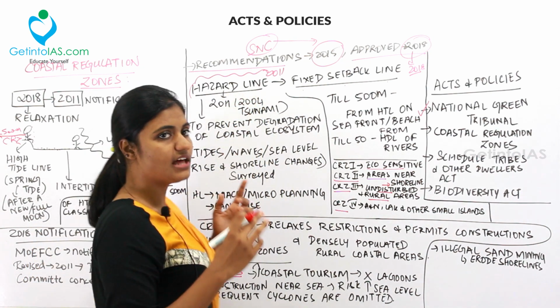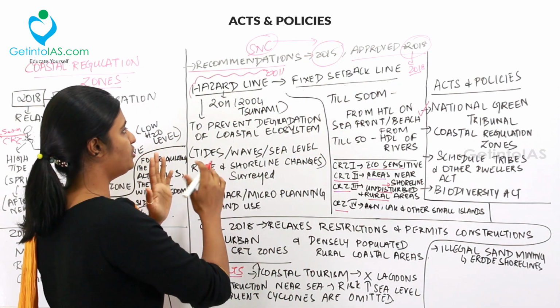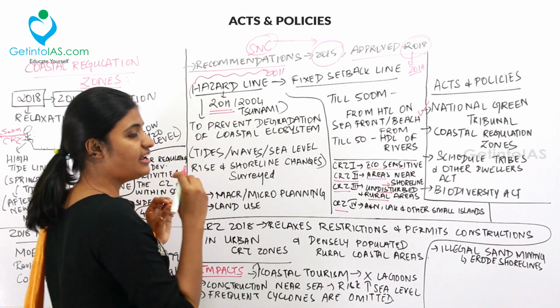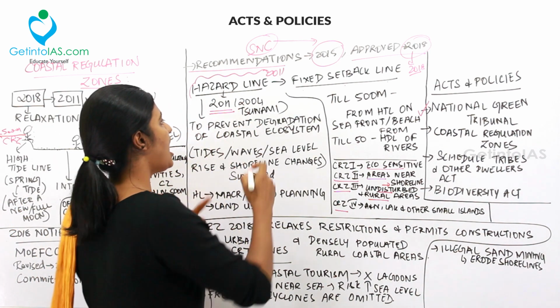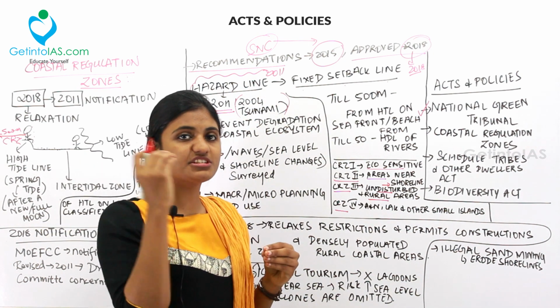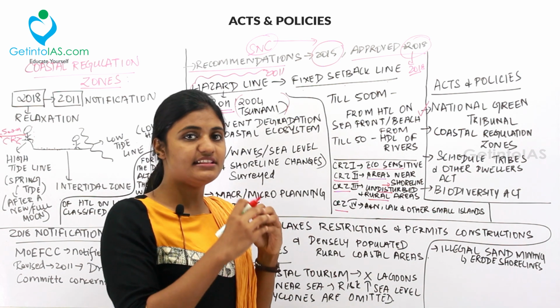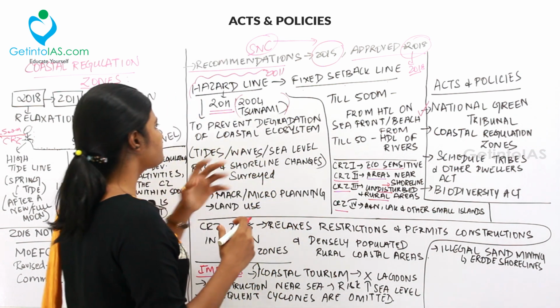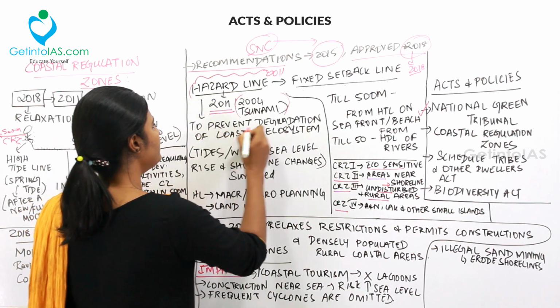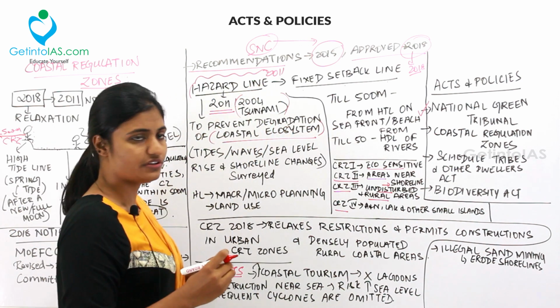So the hazard line is now changed to fixed setback line. What happened earlier was that in 2011 they notified the hazard line after the 2004 tsunami. The 2004 tsunami was kept in mind when the 2011 notification was issued, and in that we had the hazard line. It was notified to prevent the degradation of the coastal ecosystem.